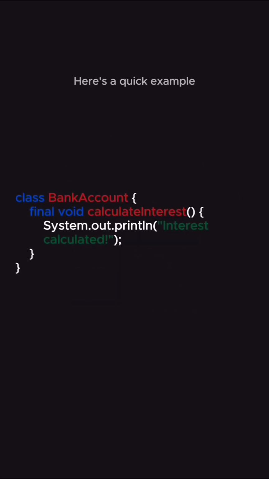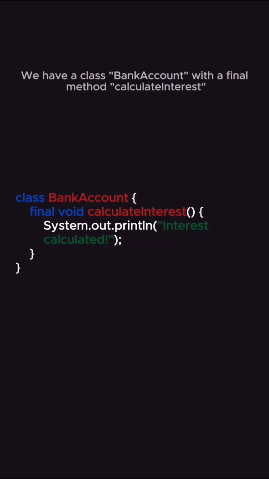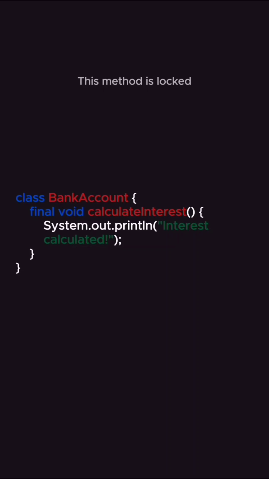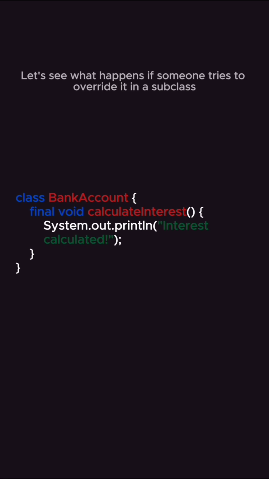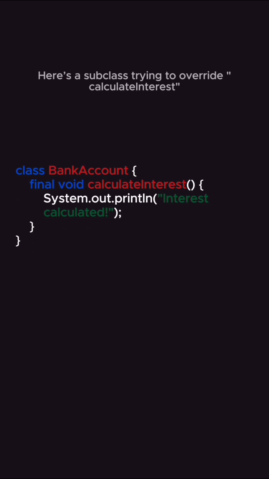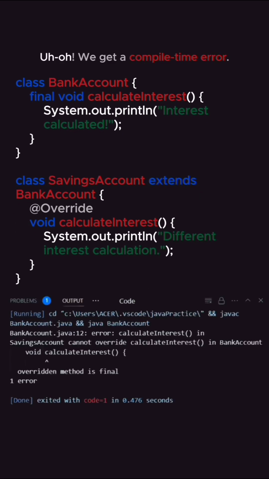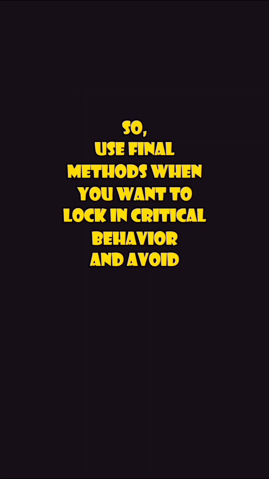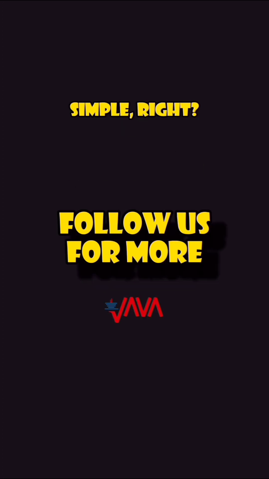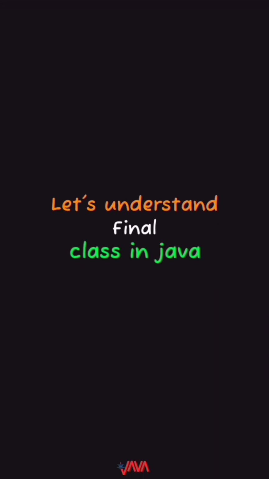Here's a quick example. We have a class BankAccount with a final method, calculateInterest. This method is locked. Let's see what happens if someone tries to override it in a subclass. Here's a subclass trying to override calculateInterest. Oh, we get a compile time error. Java says no. The final method stays unchanged. So use final methods when you want to lock in critical behavior and avoid surprises. Simple, right?